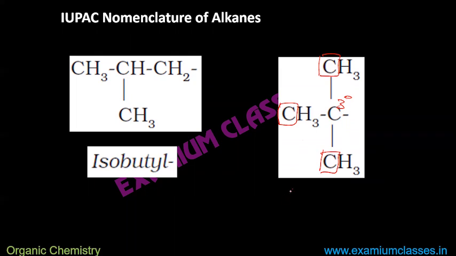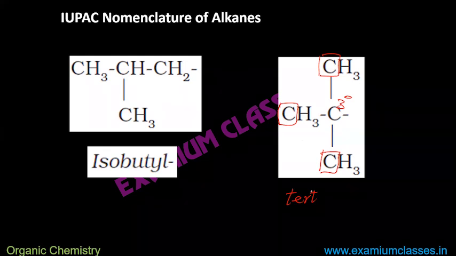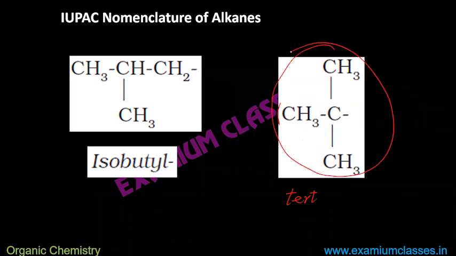So we will write tert, instead of sec. In the previous case we had written 2-degree, sec; 3-degree, tertiary. So tert, just 4 letters of that. Then in this alkyl group, how many total carbons are there? 4. Butyl.